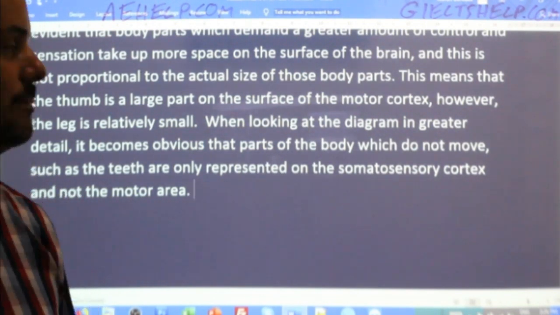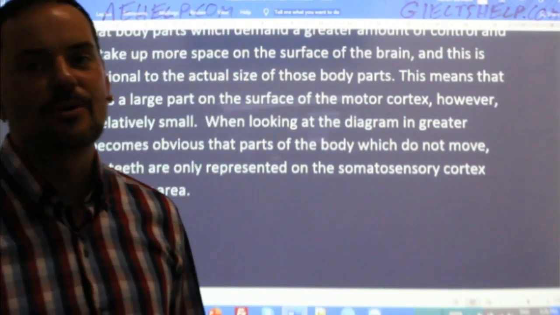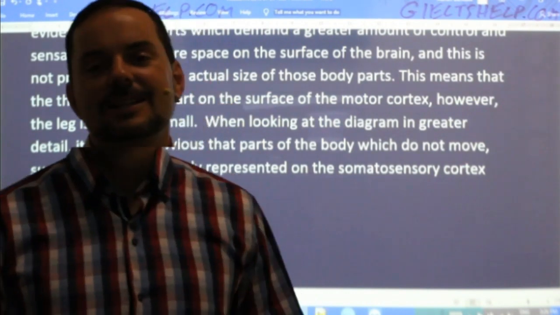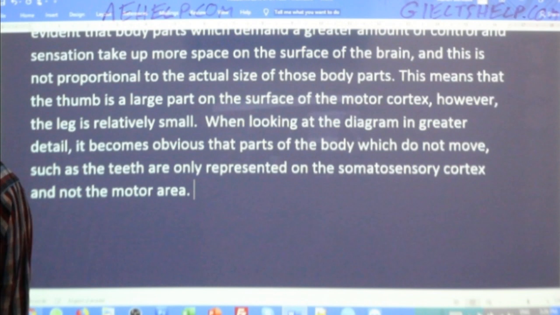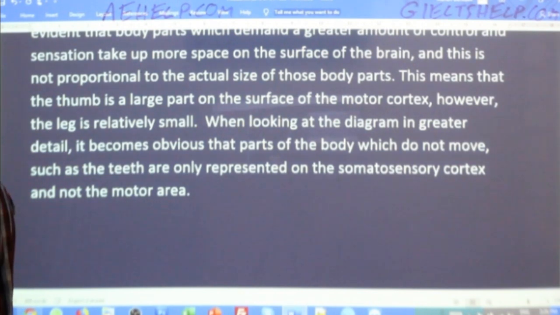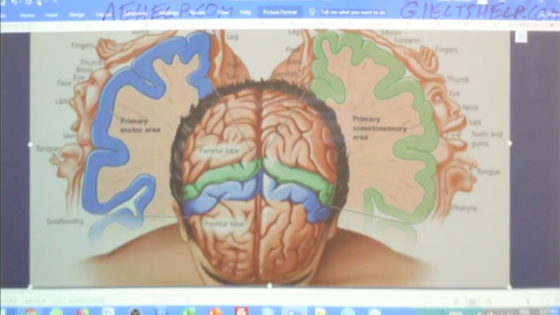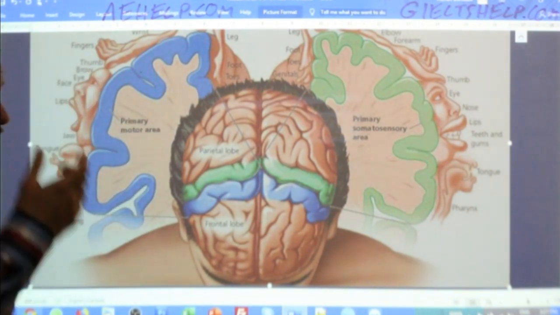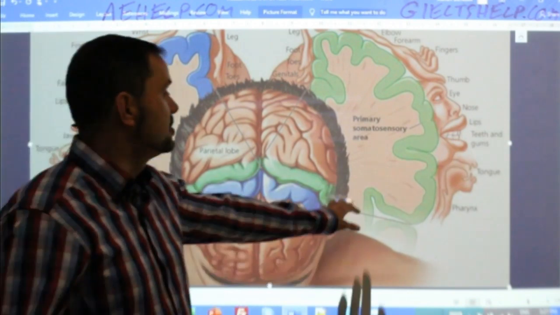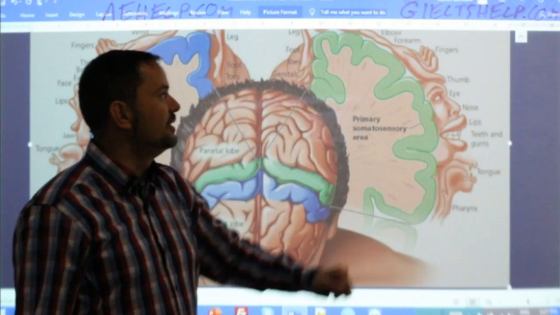Okay. So, yeah, of course. Parts of the body that need movement, you have it on the motor cortex. Parts of the body that don't, they're not going to be represented there. Okay. Now, I could make that trickier and say, while some parts of the body that lack sensation, like the eyebrows, don't have a lot of feelings in it, you don't really see it on the somatosensory. You do actually have some sensation there, but it's very, very minimal.